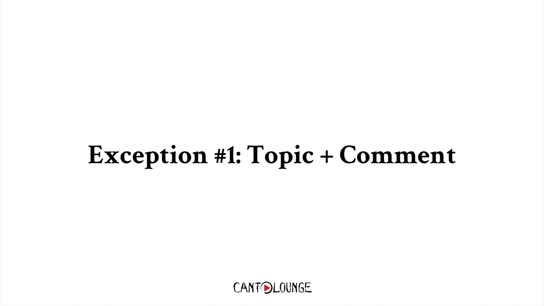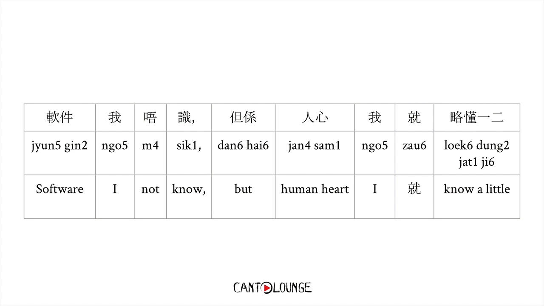Exception number 1 would be topic plus comment, kind of a combination. So, for example, you have 軟件我唔識，但係人心我就略懂一二. You might expect 軟件 to be the object, and then you've got subject and verb. So that'd be OSV. That completely breaks the order. However, this is actually valid. We use this for emphasis, because we don't actually use the subject-object kind of division anymore.